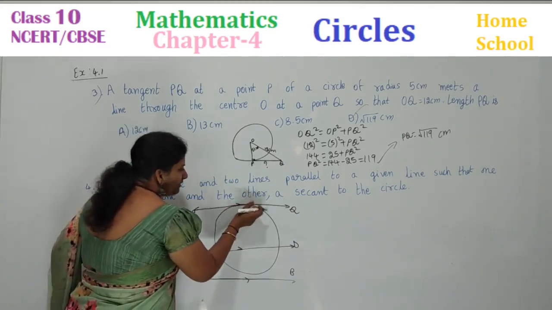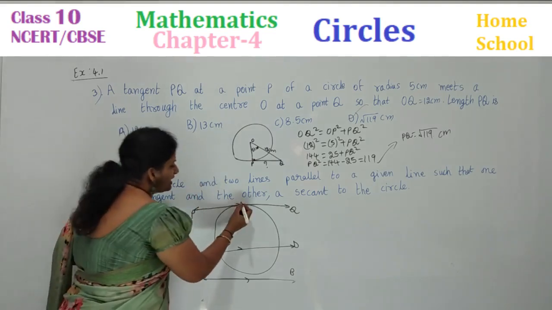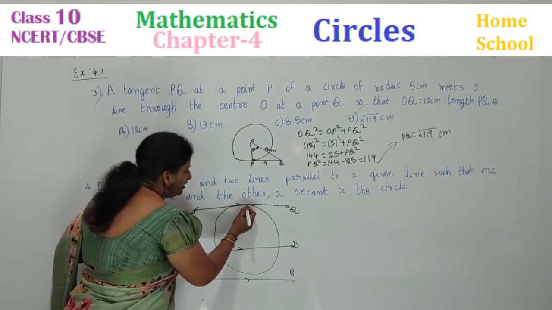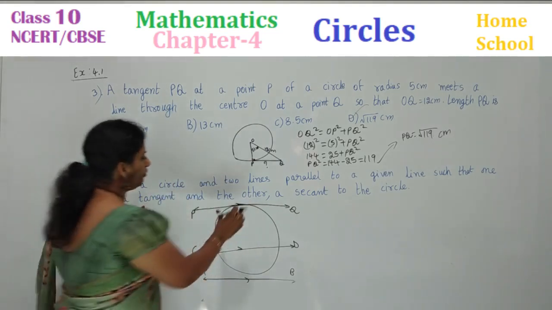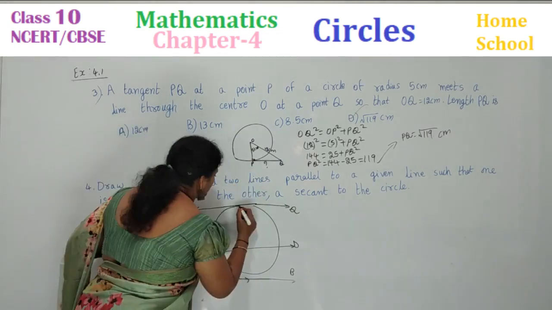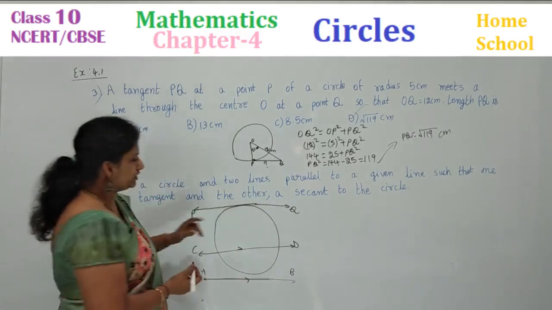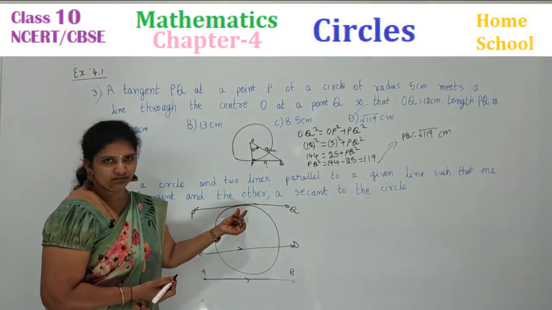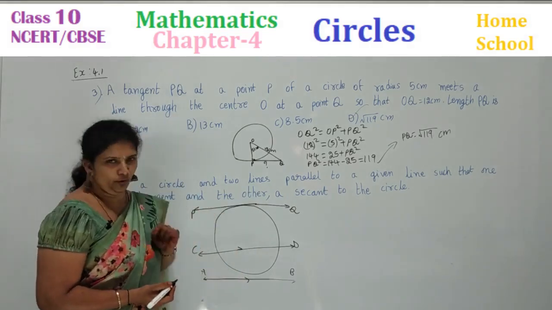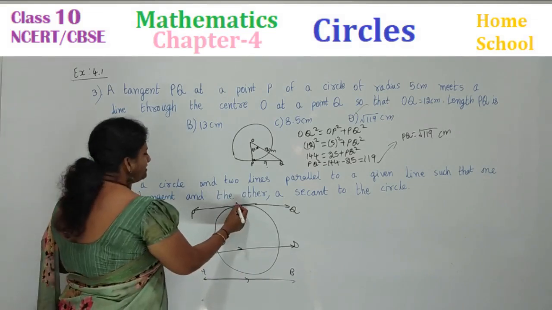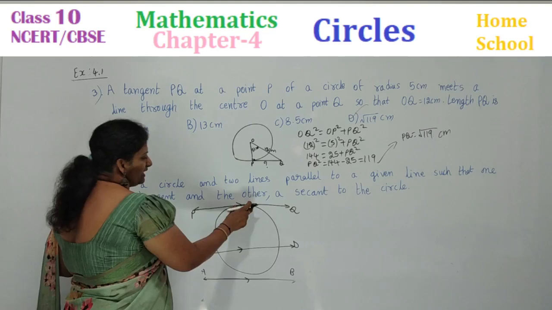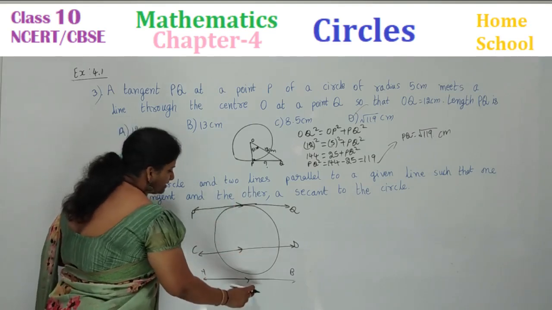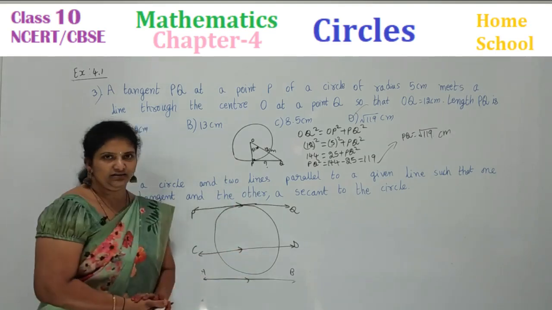And with this pen, I was unable to touch at one point. Actually, tangent means it touches at only one point, children. So like this. It should not touch more part. It should touch at only one point. And I can say this is a line parallel to the given line. And this is a tangent and secant. The secant is parallel to the given line.